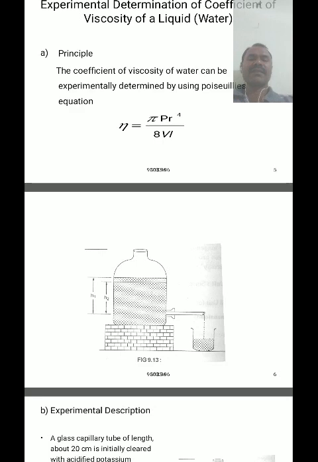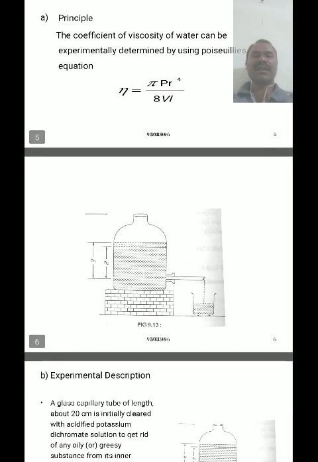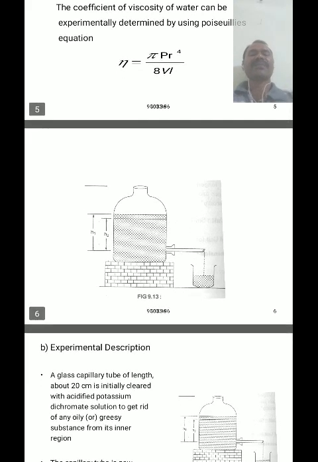We also require a 1 meter scale for measuring the length of the capillary tube, and one physical balance to measure the weight of the water and the glass beaker. A rubber cork is used to fit the capillary tube horizontally at the lower hole of the aspiratory bottle, and we also require a pinch cock.